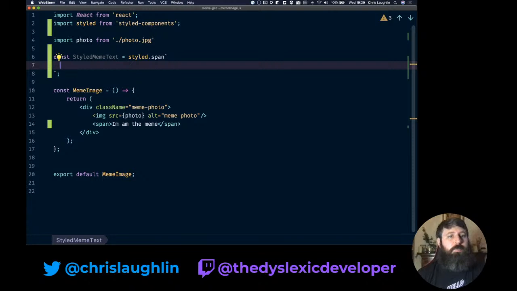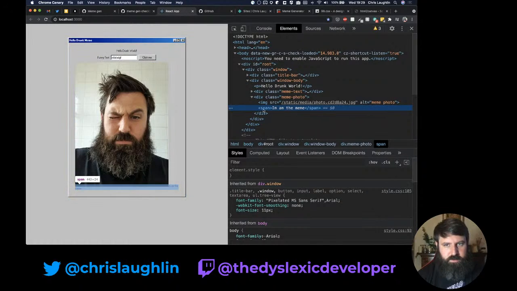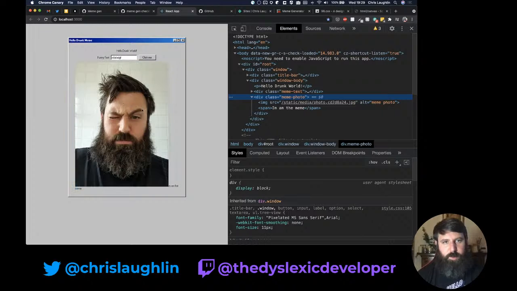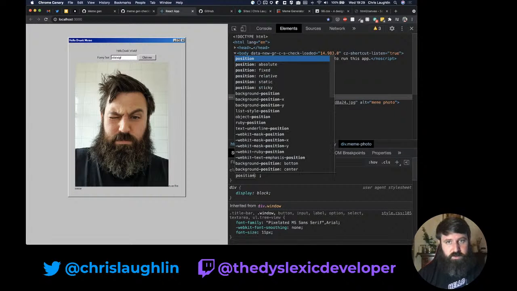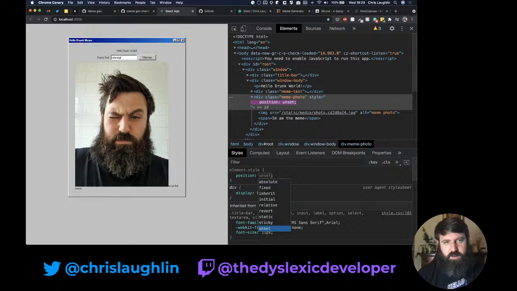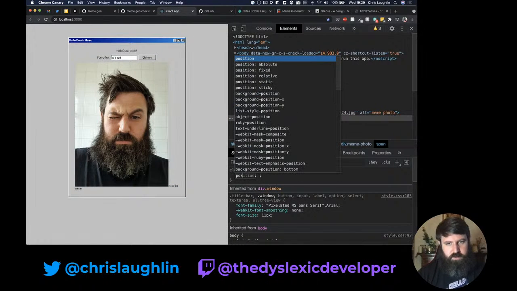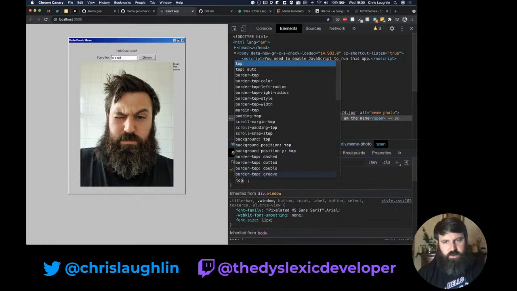So initially, I'm going to grab this text. Inspect. Yeah, I'm the meme. So it belongs to meme photo. I want it to be relatively positioned inside of here. So I need to do position relative, no, not absolute, fixed. Relative. Absolute. I'll do top 0.